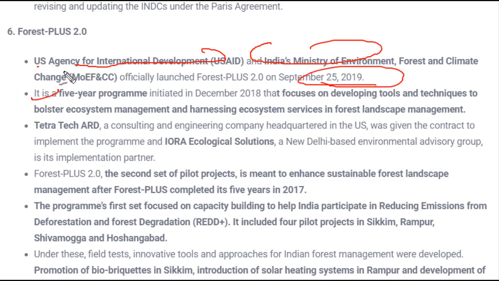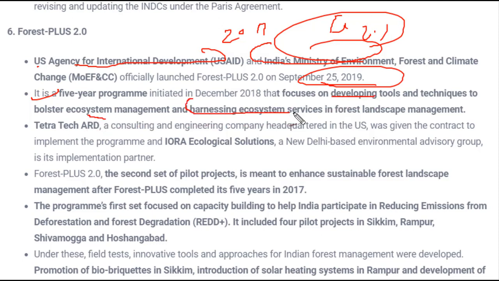Before this, in 2017, Forest Plus 1.0 was finished. That's why in 2019 the 5-year program of Forest Plus 2.0 was launched, and the main focus again was to develop tools and techniques to bolster ecosystem management and harness ecosystem services in forest landscape management.